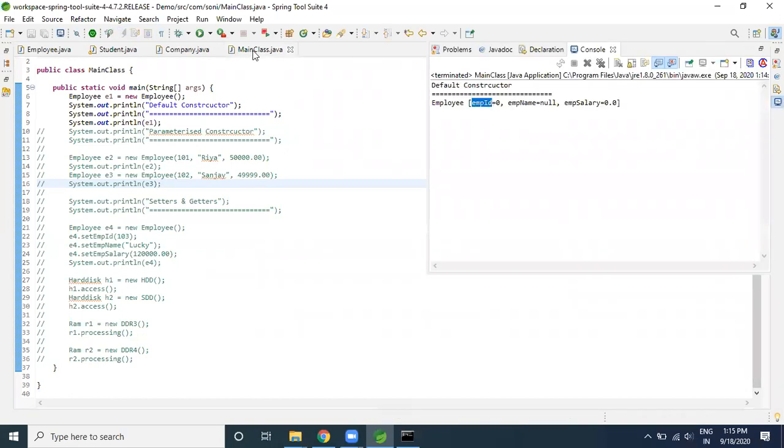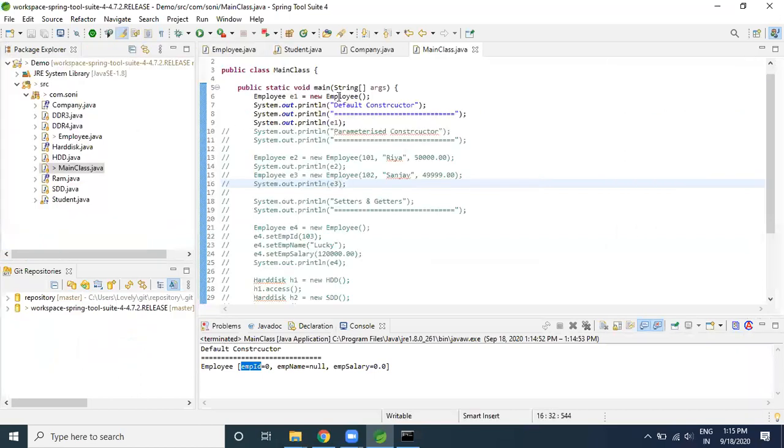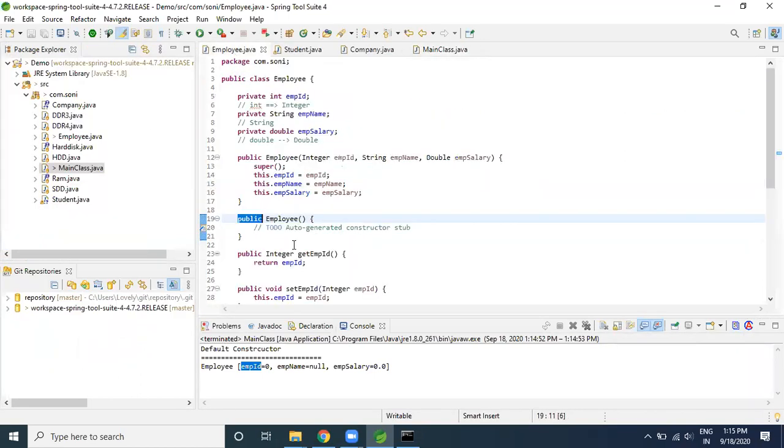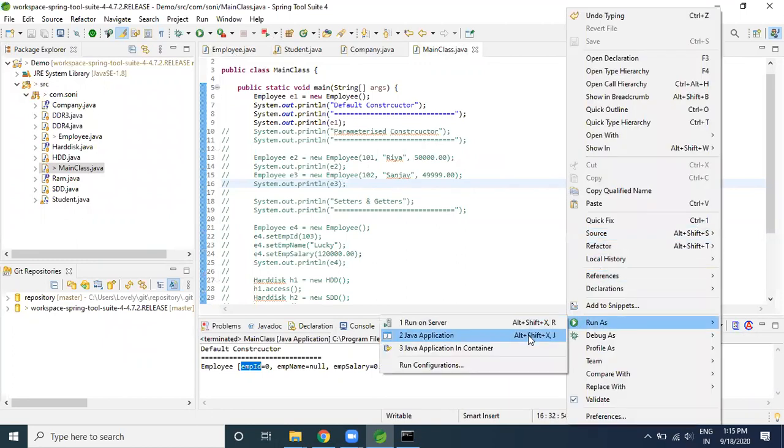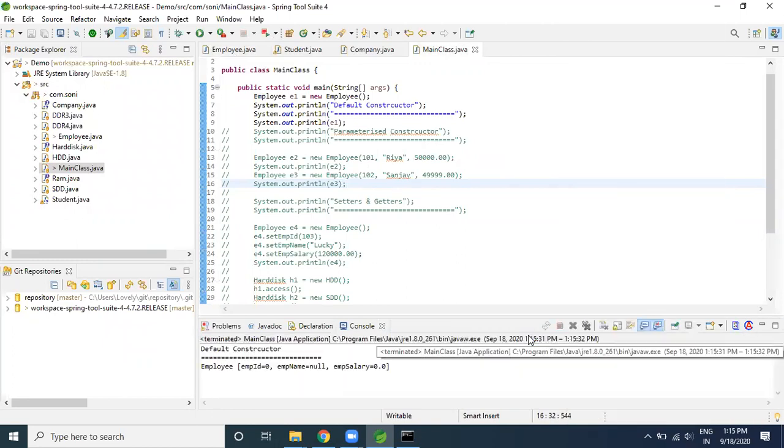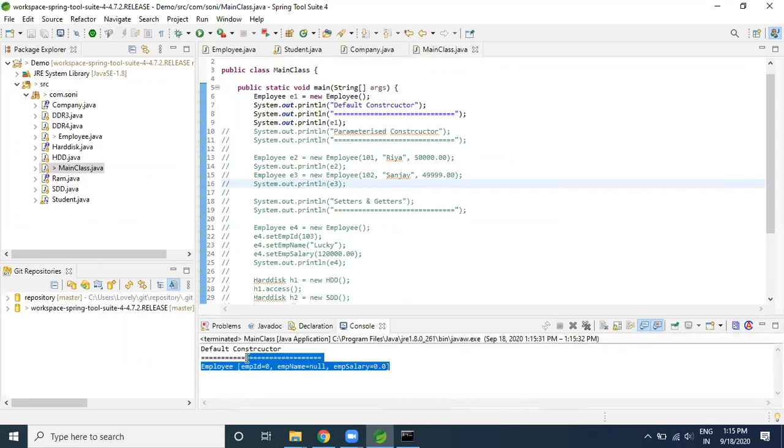Okay, I mentioned the default constructor, that is a public constructor. If you observe here, I had the default constructor which is public. I can make it without public also, and it will not create any problem. But this constructor will work only at the class level and package level. Okay, package level. Let me run it again. So guys, you must observe constructor can be default or constructor can be public. So here you may be able to see the things.